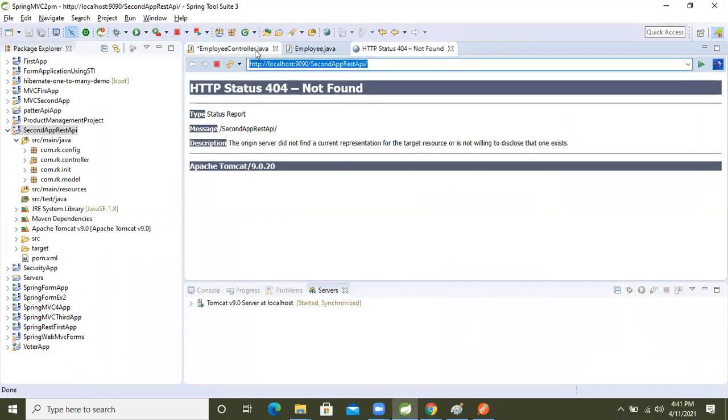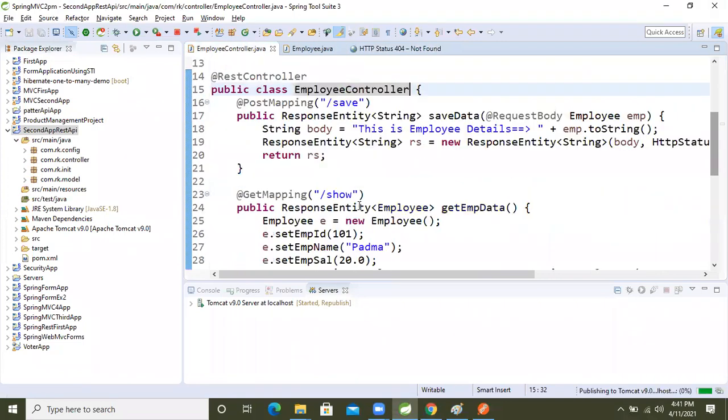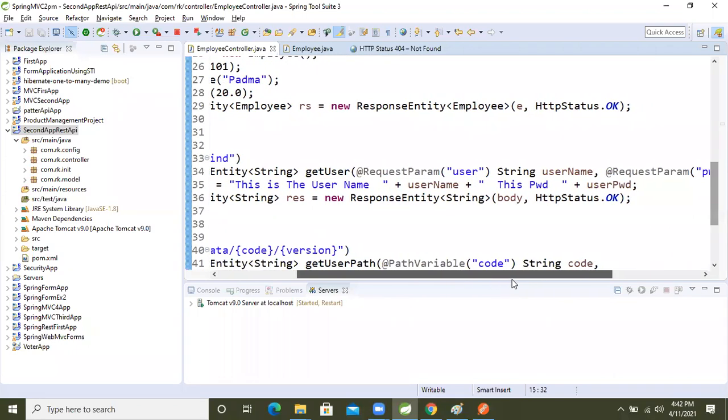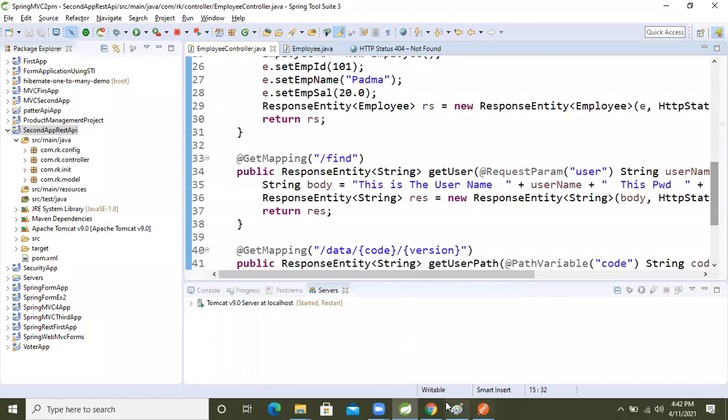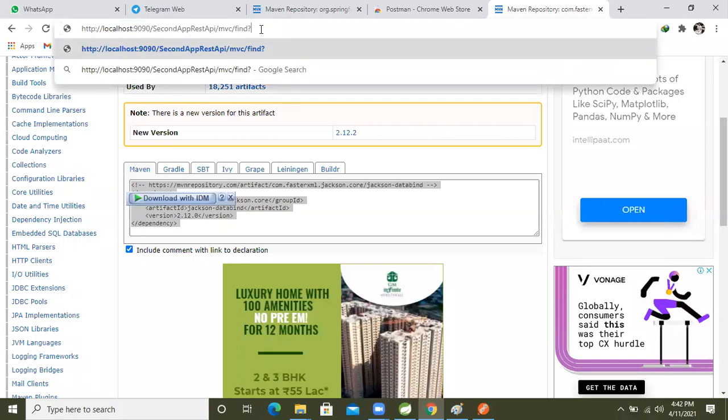Here find is there. See here find is there. After then user is there, and another one is PWD, right? User and PWD. Now question mark, because we are sending the query parameter, right? Query parameter question mark. User equal to, just I'm taking my name only, Ravi.